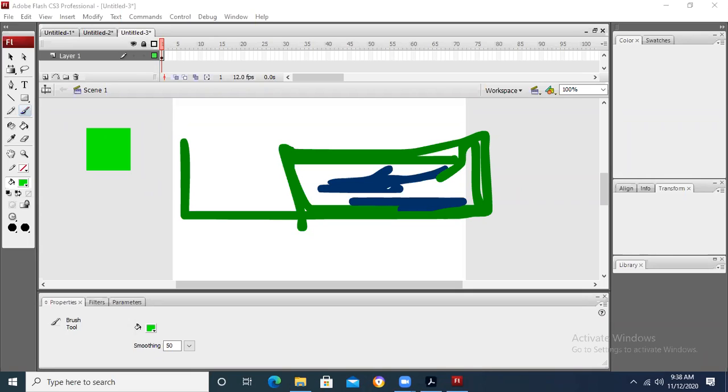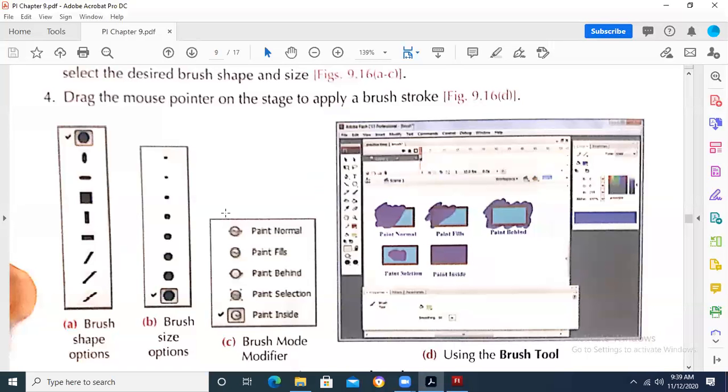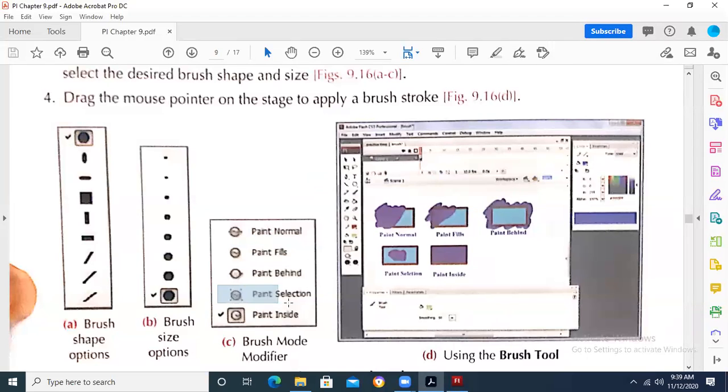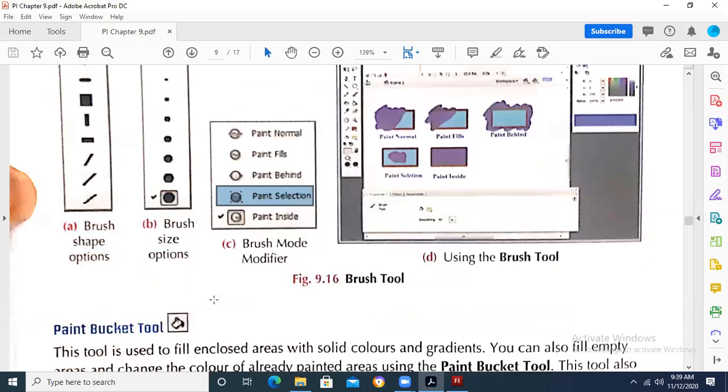Can you see this? These are the options which are explained on this page. You can see over here paint normal, paint fills, paint behind, paint selection. So these are all the options. Paint brush shapes we have discussed, and paint brush options.